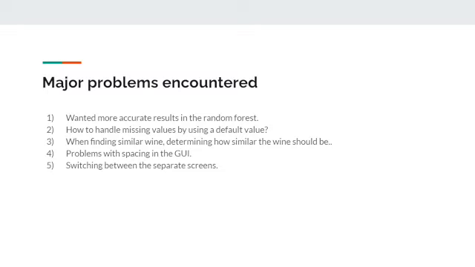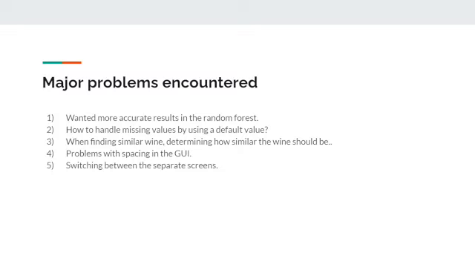When finding similar wines, we had to determine how similar the wine should be. With the linear search, we had to go through the entire data set, and we figured out how to compare the inputted value to a value in the data set for each attribute and figure out if it was similar or not. We used a 10% range, 10% more, 10% less of the value, to determine if it's similar or not. And then we figured out that it would be similar if it had 6 attributes within that range.